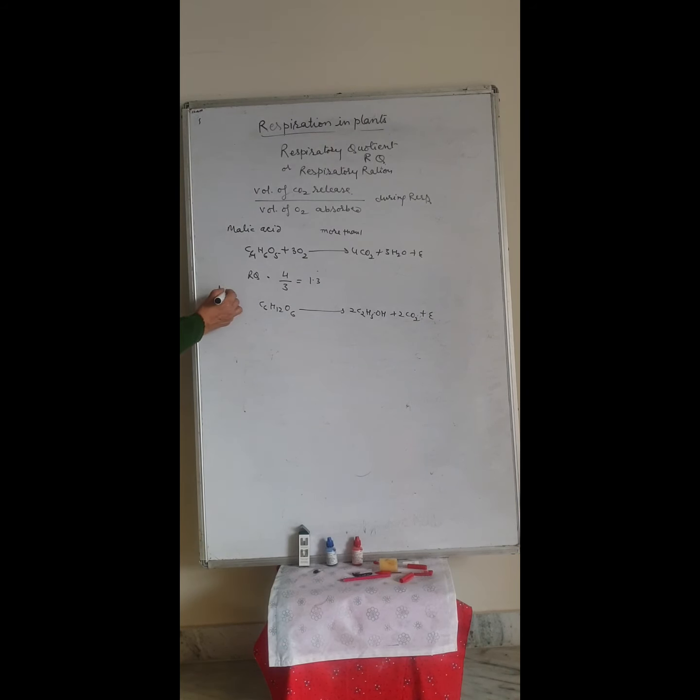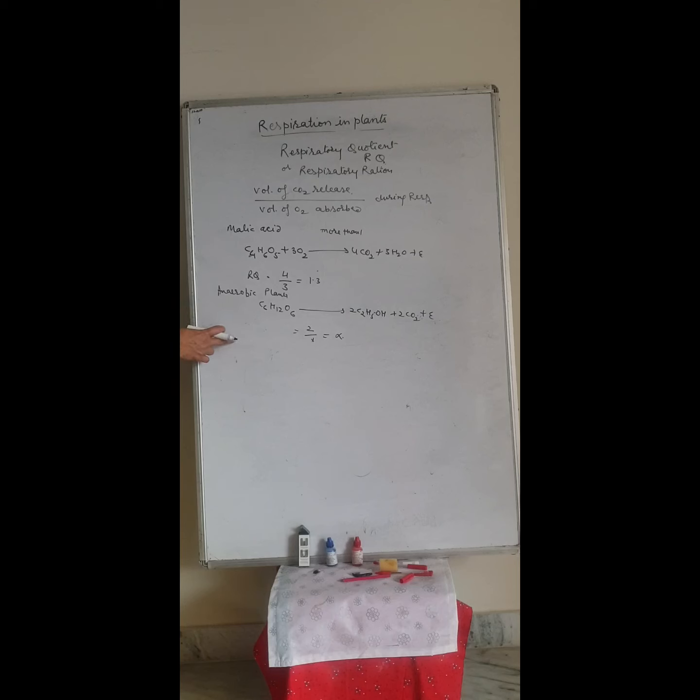So this is the anaerobic respiration in plants. The RQ value will be 2 CO2 over no oxygen, so this is infinite, we can say.